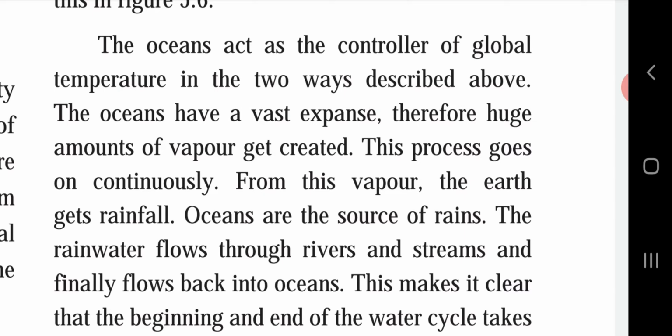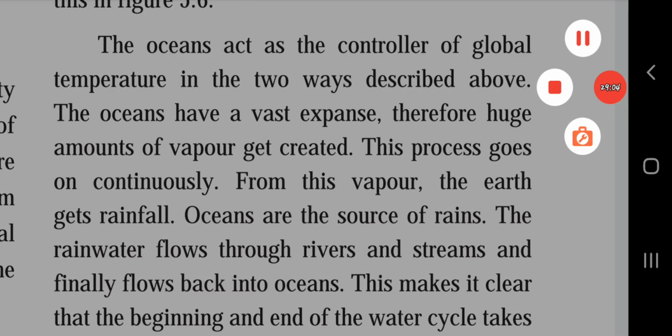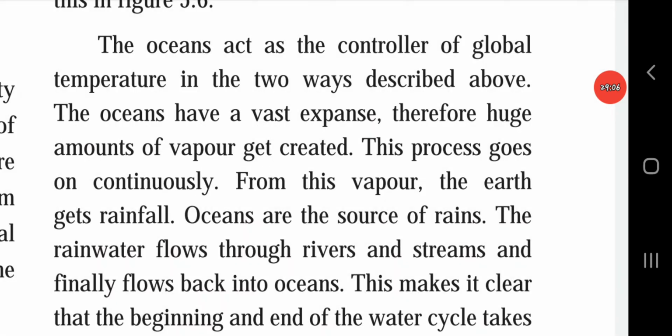The oceans have a vast expanse, therefore a huge amount of vapor gets created. This process goes on continuously. From this vapor, the earth gets rainfall. Oceans are the source of rains. The rainwater flows through rivers and streams and finally flows back into oceans.